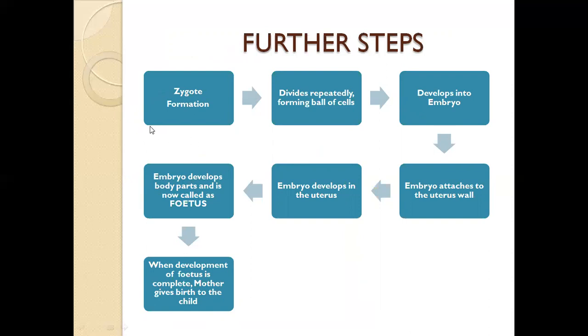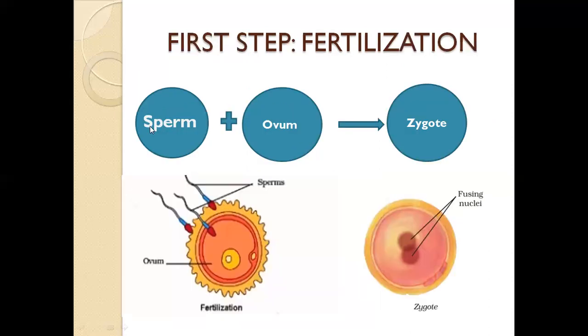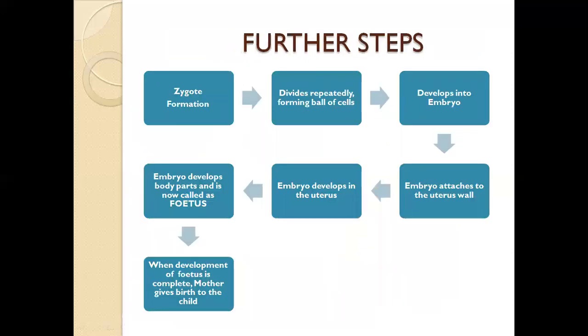First, fertilization takes place. After fertilization, the zygote is formed. This zygote divides repeatedly, forming a ball of cells, which then develops into an embryo. This embryo attaches itself to the wall of the uterus. Then it fixes itself in the uterus and starts developing.